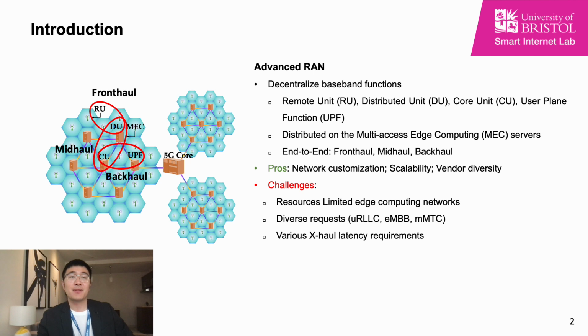By dividing the baseband functions, it provides network vendors more flexibility in customizing the network service. In addition, the plug-in design of the baseband functions makes the function migration and scaling much easier, thereby increasing the network scalability. Last but not least, by sharing infrastructure and open interfaces, this design greatly improves the diversity of vendors' ecosystem.